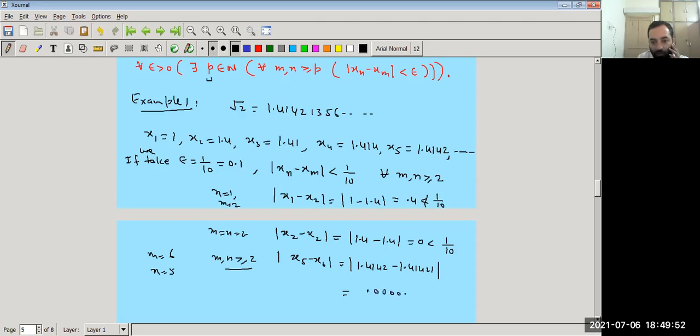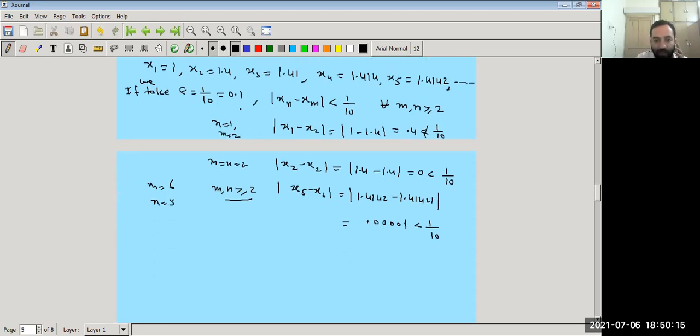Now, if you find the difference, it is 0.00001, which is less than 1 by 10. So it means you can take any numbers. You can also take x3 minus x7, x7 minus x10, and so on. In this case, we can find that this sequence is a Cauchy sequence. When we choose epsilon equal to 1 by 10, then after the second term, the terms of the sequence come closer to each other.